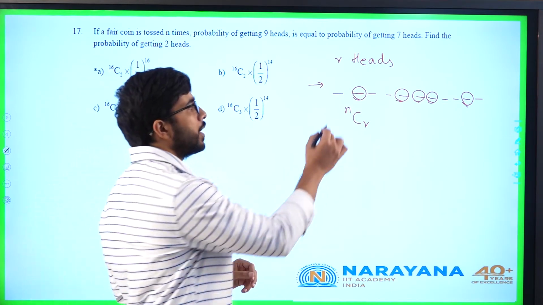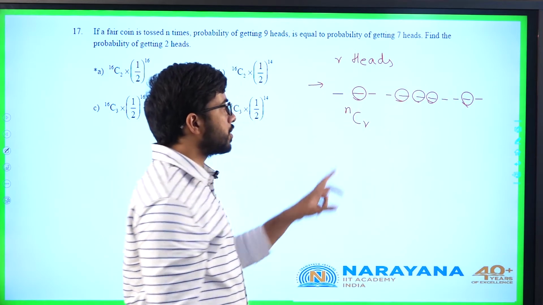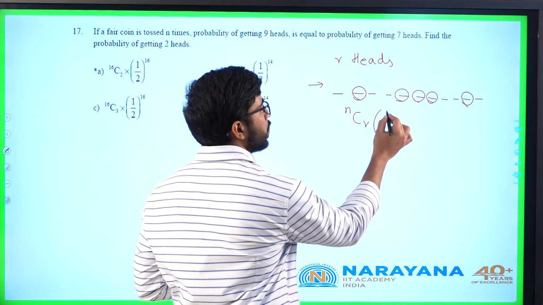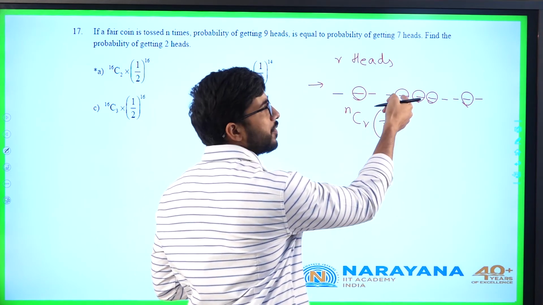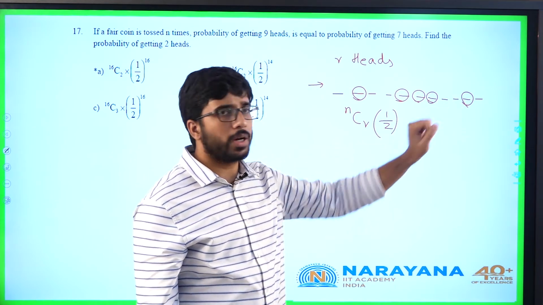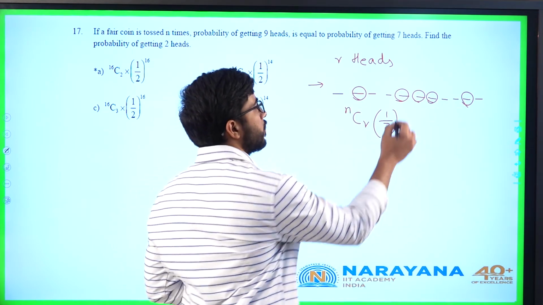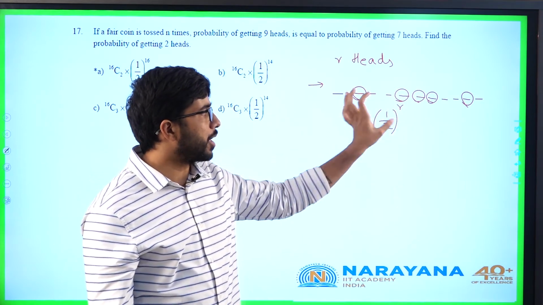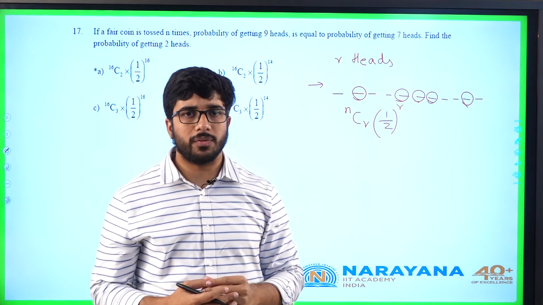Now, once I have selected the positions, the probability of a head coming in each place is 1 by 2, again 1 by 2, again 1 by 2. So it will be 1 by 2 whole power of r. The probability of only heads coming in those r positions is 1 by 2 whole power of r.